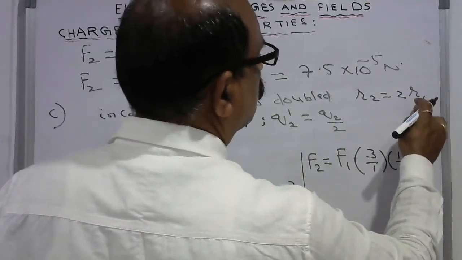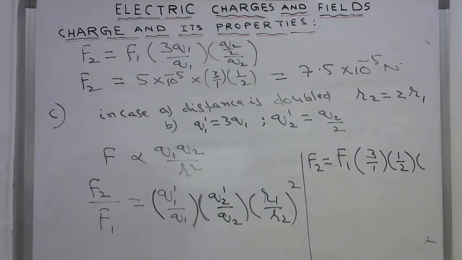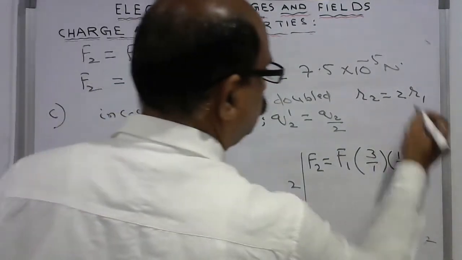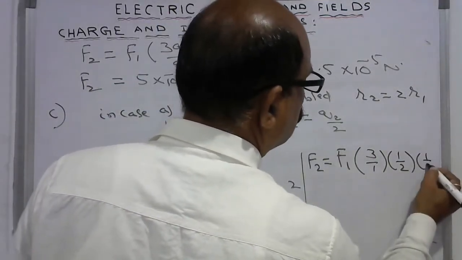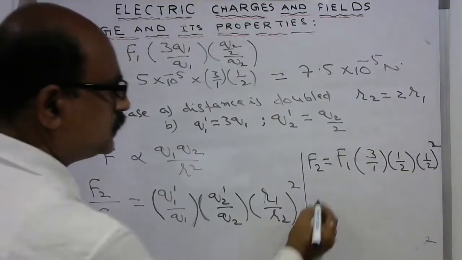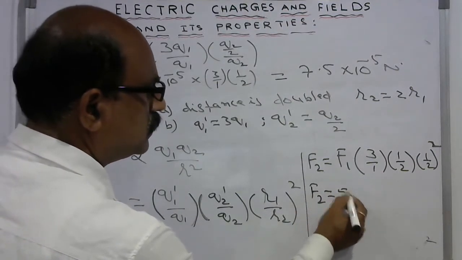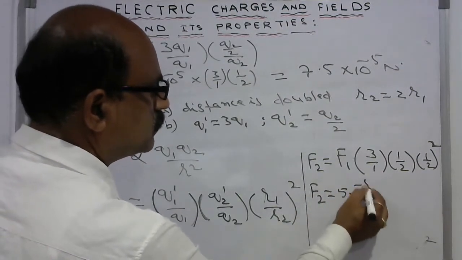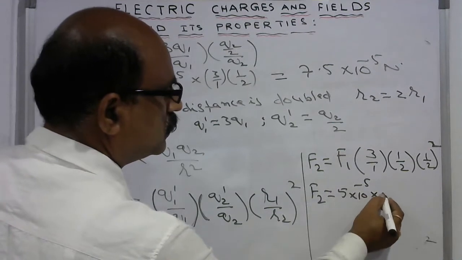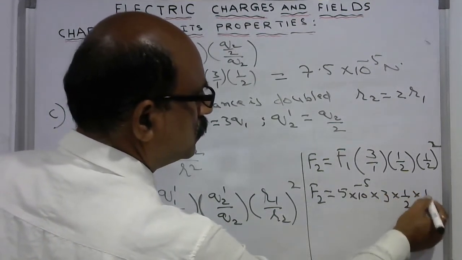R1 by R2 is how much? 1 by 2, 1 by 2 whole square. So we know F2 is equal to 5 into 10 power of minus 5 into 3 into 1 by 2 into 1 by 4.